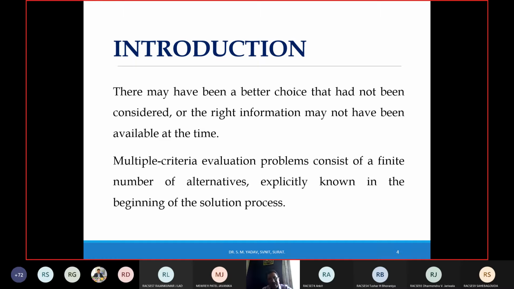So we wanted to select the car, and for that car we know a number of brands. Those are my alternatives, and we explicitly know the factors which are affecting it. So before trying to find the solution from the process, we explicitly know about the alternatives and the factors which affect it, right? So these multi-criteria evaluation problems can be solved using multi-criteria decision making techniques.